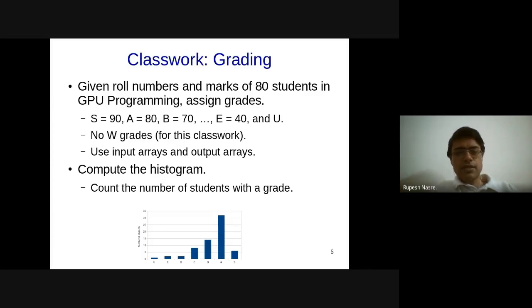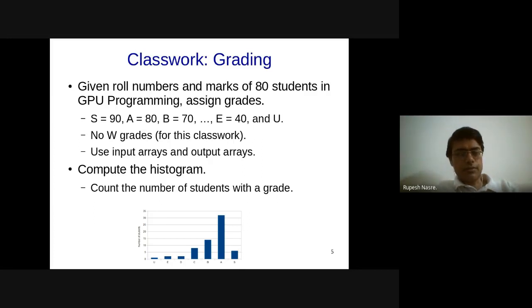So in this case, just for everybody's benefit, this ampersand bins of 0, I mean, bins, is the counter array, which is going to store the number of elements per grade, the number of students who have received a particular grade. 0 means S, 1 means A, and so on. And that particular counter we are incrementing, and that needs to be done using some synchronization. In this case, we can use a synchronization primitive called atomic add, which is going to add 1 to this